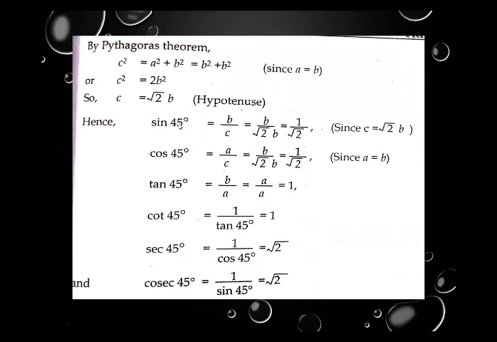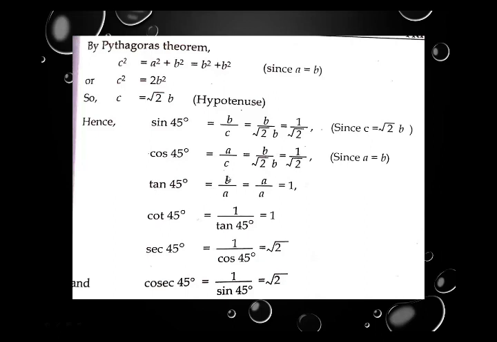Now, sine 45 equal to, this is the relation between perpendicular and hypotenuse. So by using triangle, it is B upon C equal to, B will same, whereas C is replaced by root 2 into B. B and B will cancel. The result is 1 upon root 2. That is the value for sine 45. Now cos 45 equal to A upon C equal to B. A is replaced by B, upon C is replaced by root 2 into B. B and B will cancel, having answer 1 upon root 2.